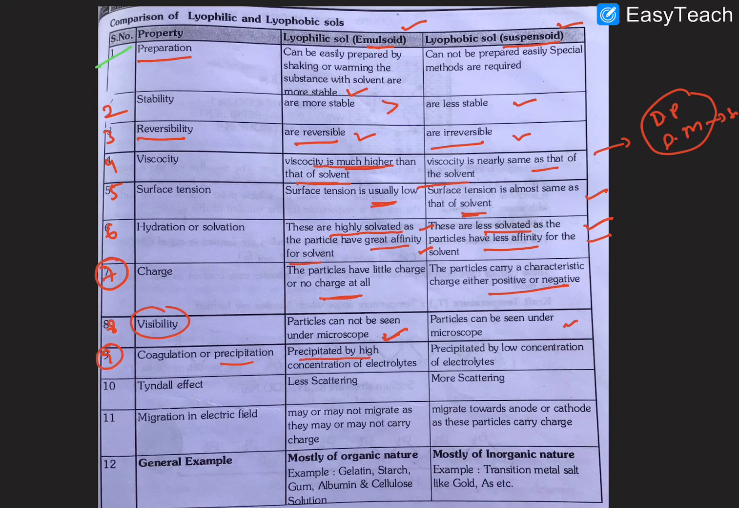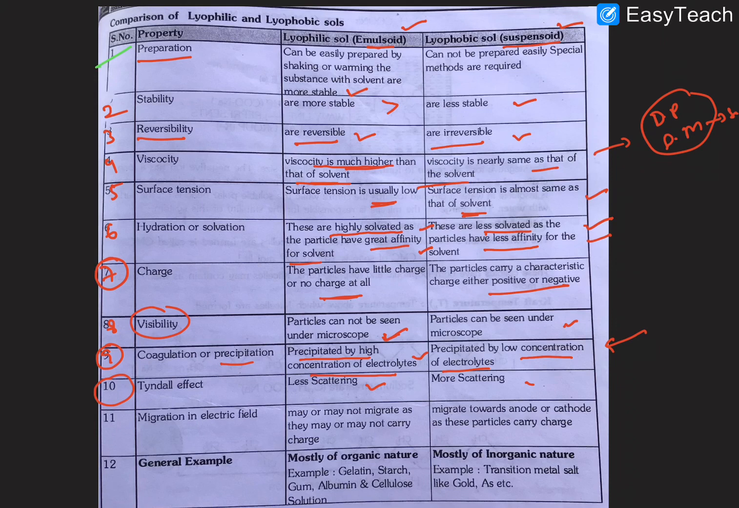And the ninth one, coagulation or precipitation. Lyophobic sols are precipitated by a low concentration of electrolyte. We can add even a very small amount of electrolyte and it gets precipitated, so that is the coagulation. But for lyophilic sols, a strong, highly concentrated electrolyte is needed to precipitate them.